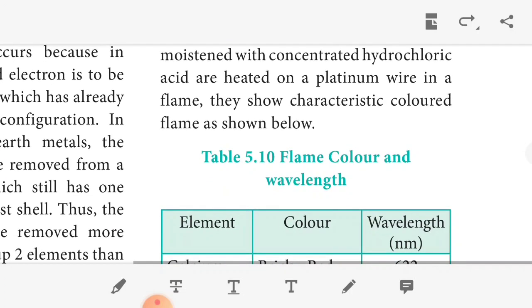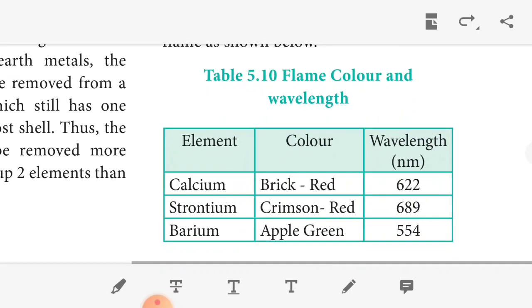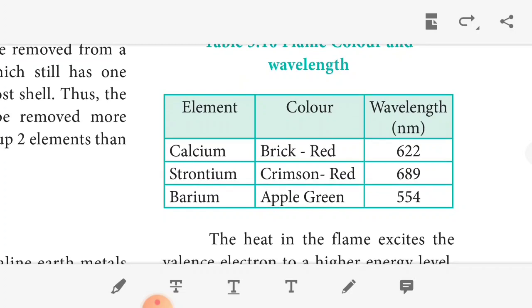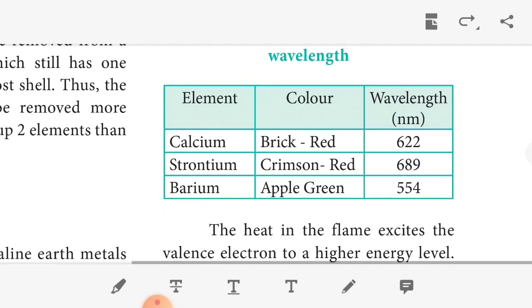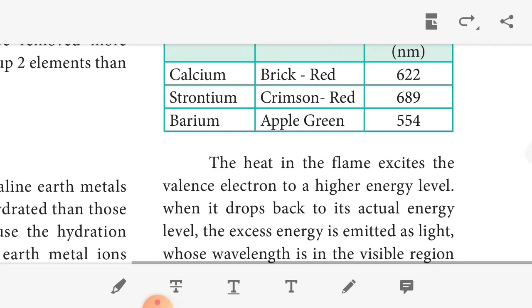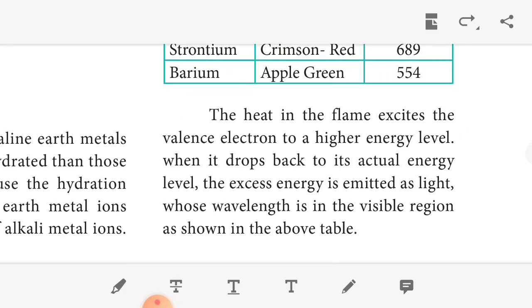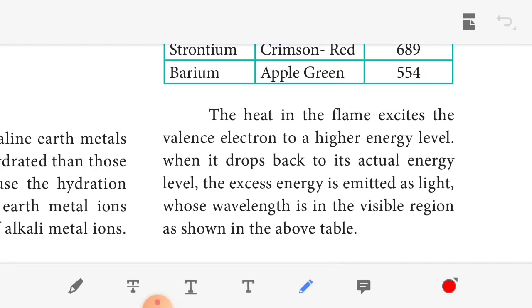This we already discussed for the alkali metals; the same procedure applies for the alkaline earth metals. So these are calcium, strontium, barium, with their color and wavelength. The heat in the flame excites the valence electron to a higher energy level, and when it comes back to the actual energy level, the excess energy is emitted as light. So that is calcium.